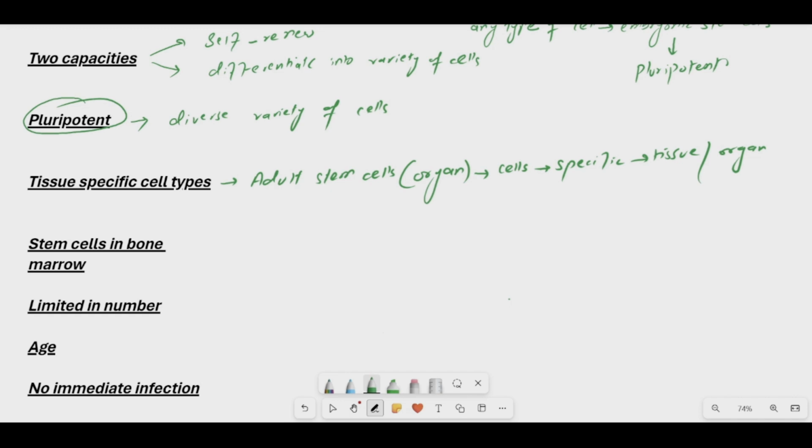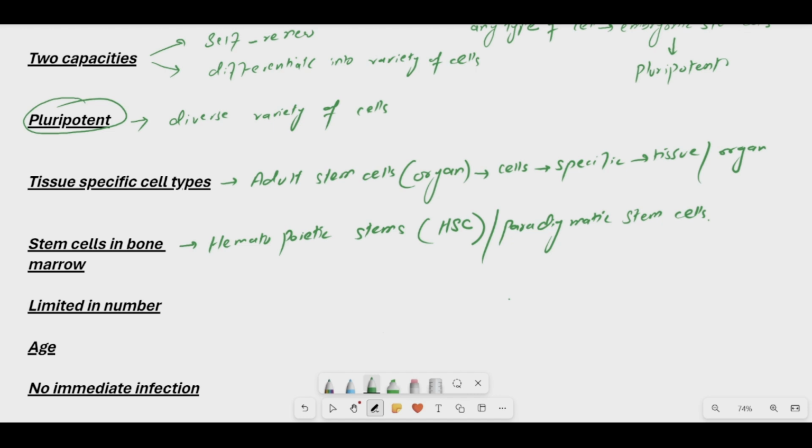Now we will consider an example of a stem cell present in the bone marrow. These stem cells are called hematopoietic stem cells, and we can write them as HSC. These are also called paradigmatic stem cells. Why? Because these cells have the ability to produce the specific cell lineages related to a particular type of tissue, and how it happens we will see in just a moment.